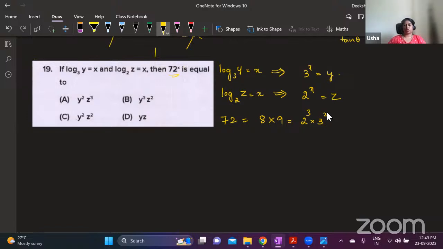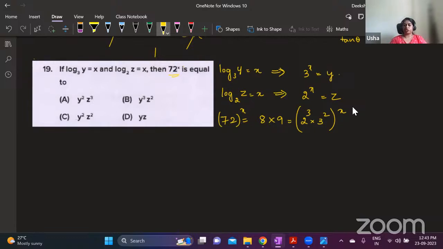So you need 72 power x. So 3 power x. What's the question? What are the options? Y square z cube. Okay, fine. So 72 power x means this thing to the power x. Angle between two lines questions. So, okay, fine.